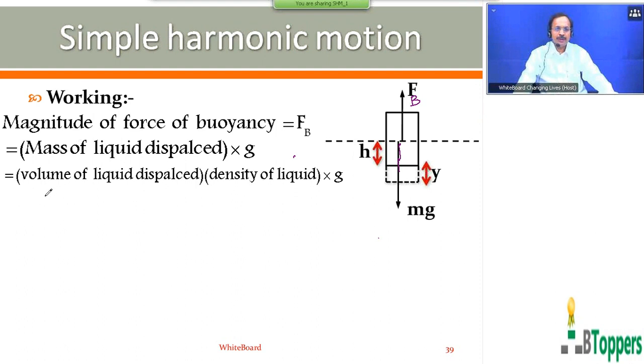So the magnitude of the force of buoyancy is the volume of the liquid displaced and the density of the liquid into g. The volume of the liquid displaced by the block is equal to the vertical height of the block which is immersed below the surface of the liquid into the area of cross section of the horizontal face.